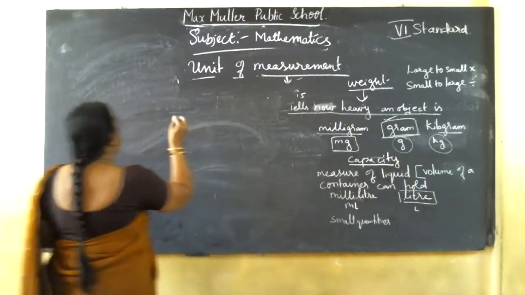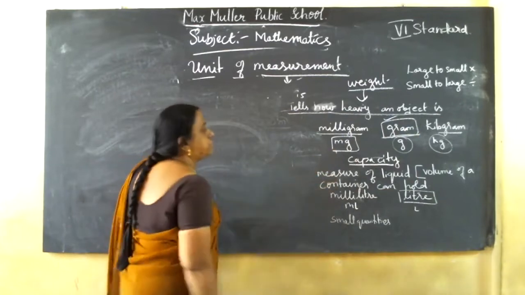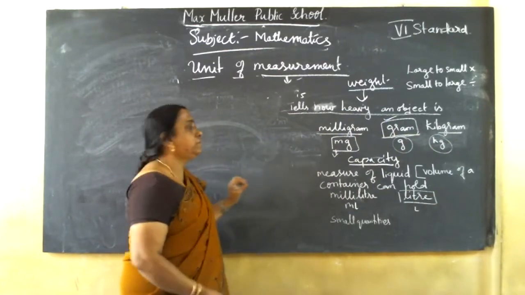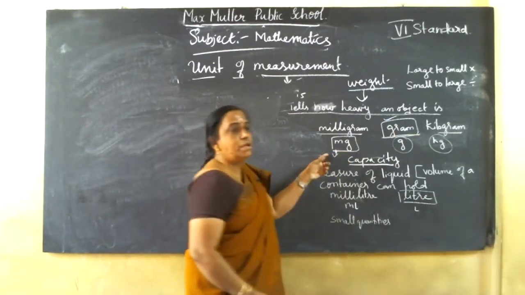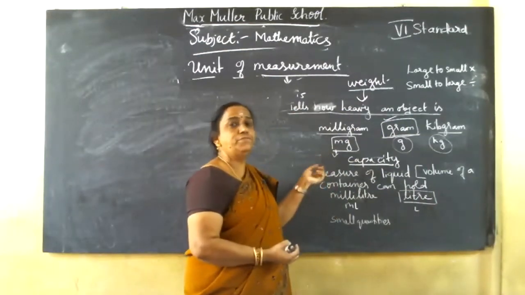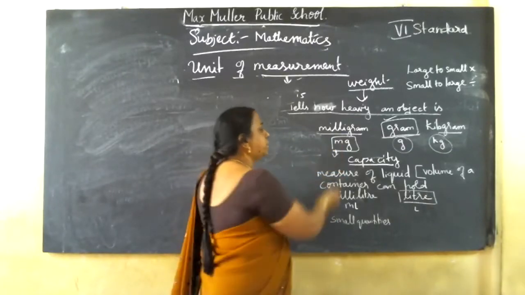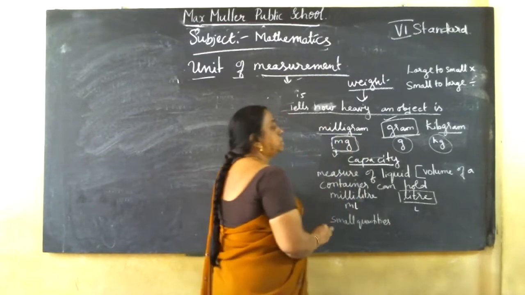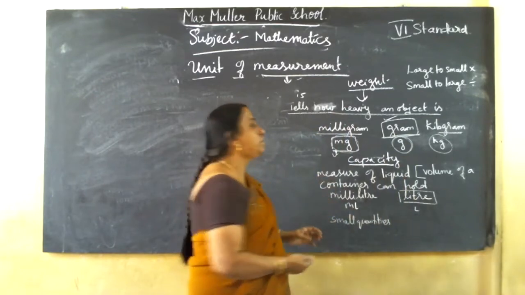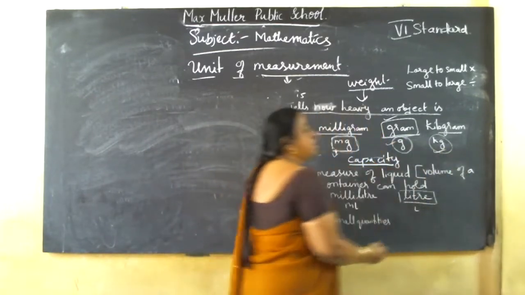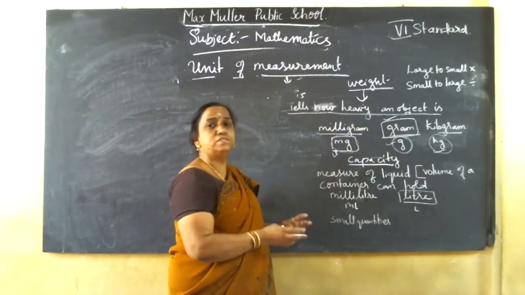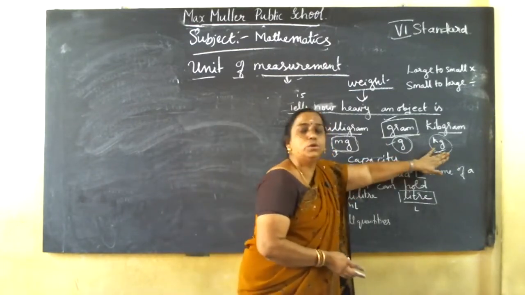Here, first I'll go for mg. Mg is used for very light weights, like tablets and all. Mg, while taking medicine, you know, Dolo 650 or Colfal 150 like that. So medicines, very light weights, we can measure with mg. Then next, gold, silver, spices, a little bit more weight, we go for grams. Heavy weights, like one sack of rice, or cotton, silk, whatever, heavy weights you will go for kg.